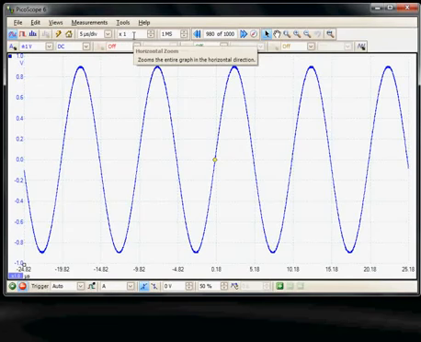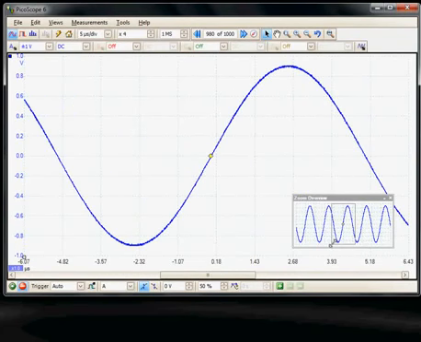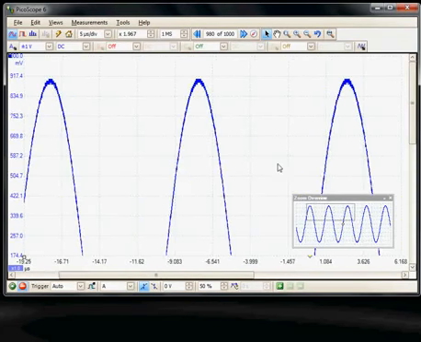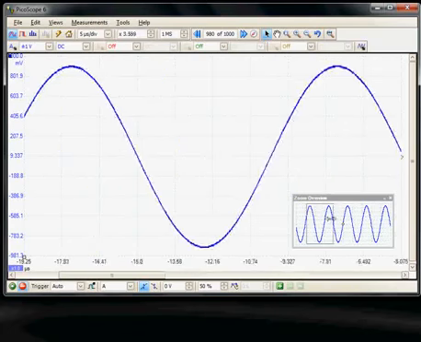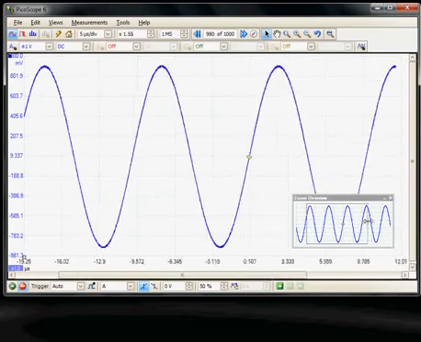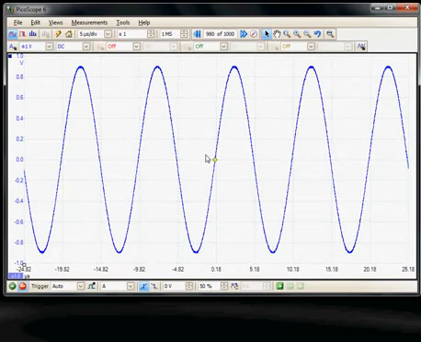Similarly, we can zoom in. The zoom factor at the moment is 1, so if we increase it to, say, zoom factor 4, here is the whole memory, and on the display then is just the zoom, and we can pick and drag the zoom factor, so we can do it vertically and horizontally. So we could look at just one particular edge, or we could look at the whole data sequence, and when we close the icon, it then returns it to the original scale factor.